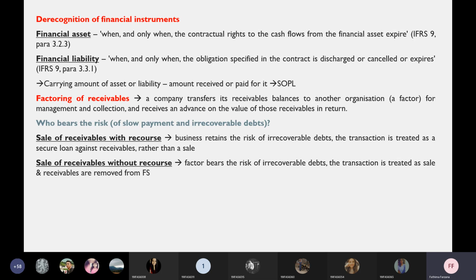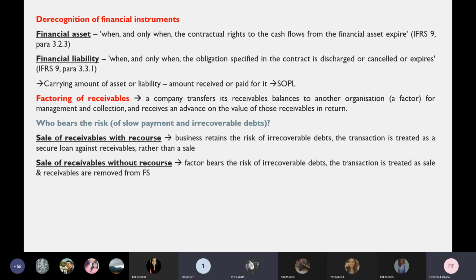A company transfers its receivable balances to another organization for management and collection, and receives an advance on the value of those receivables in return. You know the concept of discounting bills receivable from the bank, right? Yes, ma'am.